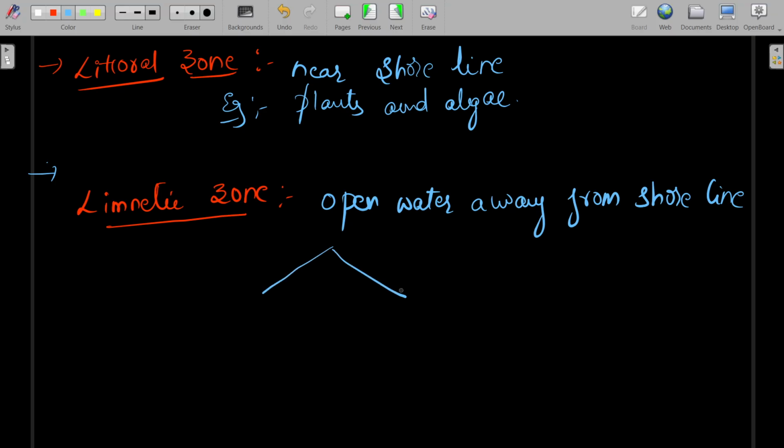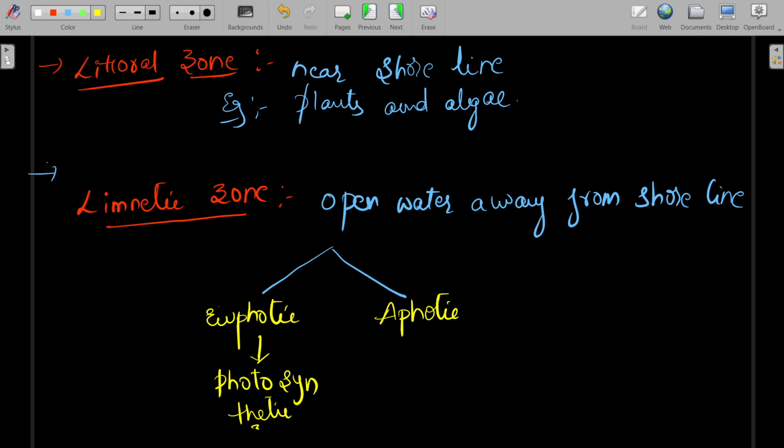It is divided into two parts: euphotic and aphotic zones. The euphotic zone is completely the photosynthetic zone. And aphotic, the name itself indicates, is the non-photosynthetic zone.